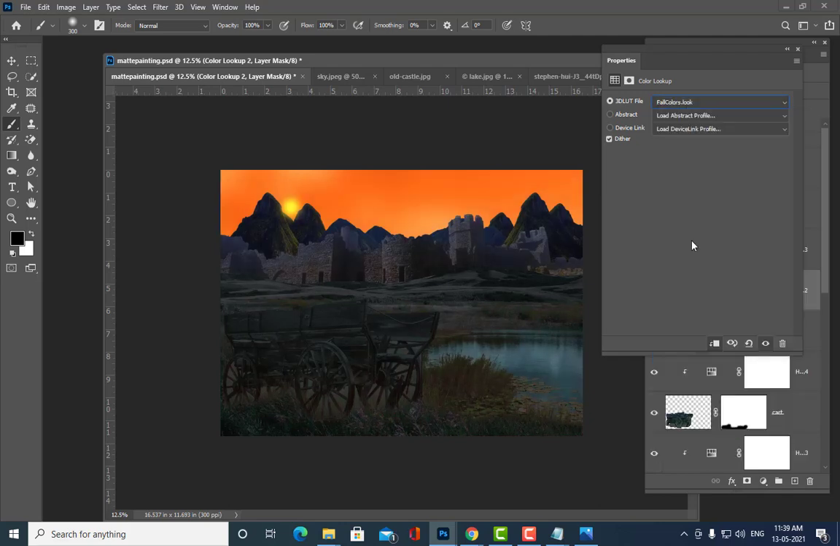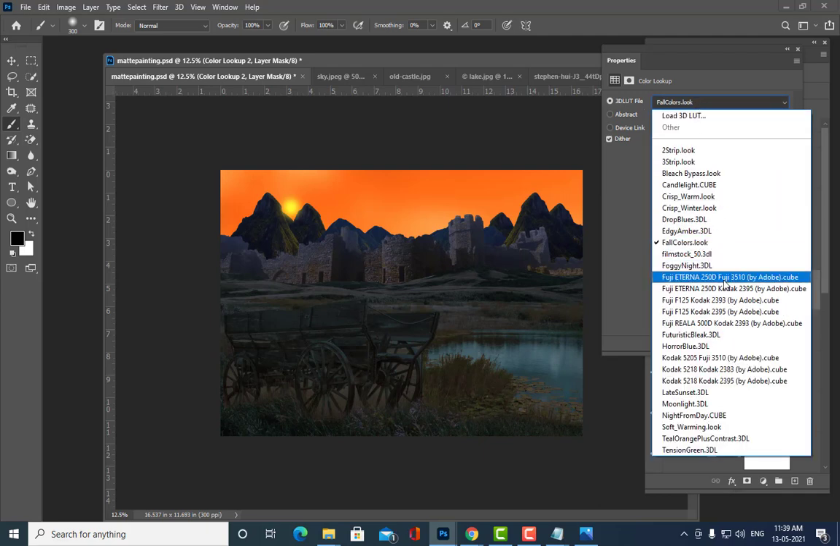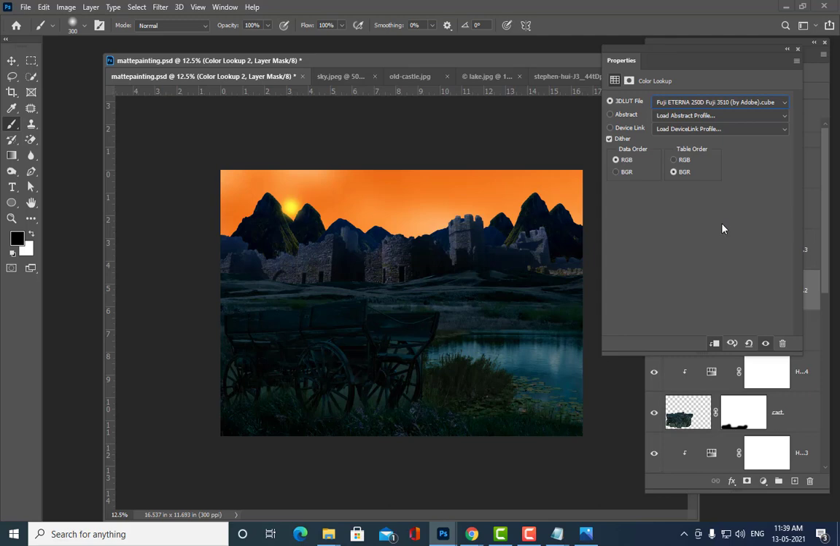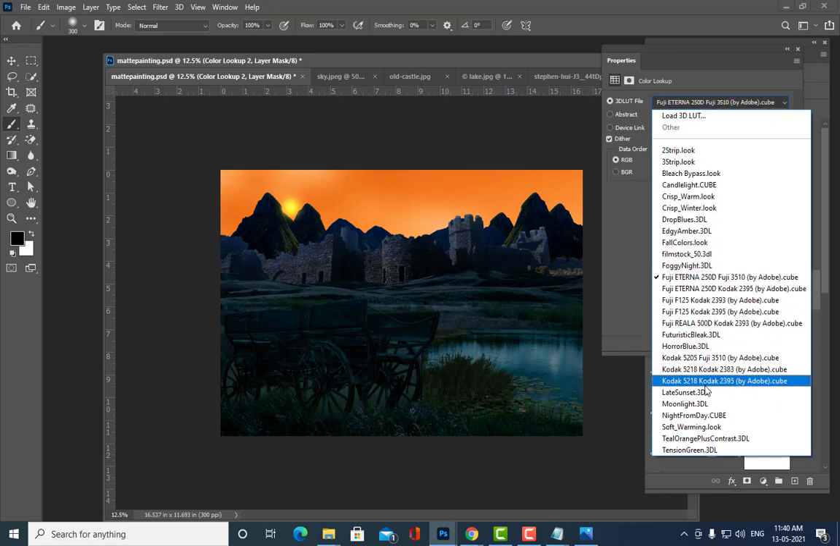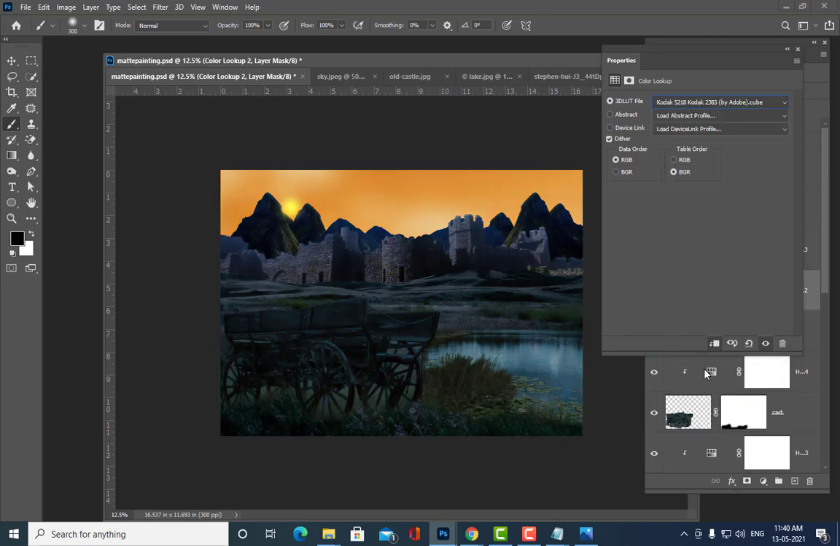Fall colors, and so many other things are there. Okay, Kodak. So this one is also interesting. Let's stick to this. This is Kodak 5218. Okay, so we can stick to this, and then we'll do one thing.